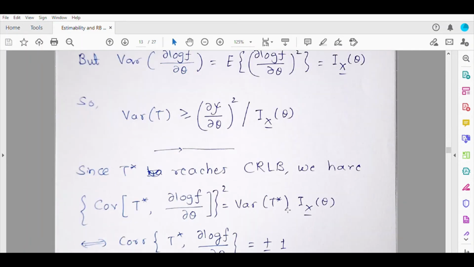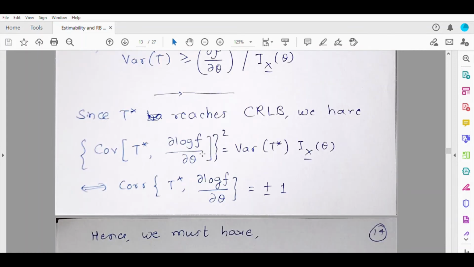Now suppose T star is an unbiased estimator and it reaches the Cramer-Rao lower bound. Then what will you have? The covariance between T star and ∂log f/∂θ, squared, will be the product of variances. So variance of T star and variance of ∂log f/∂θ, which is Ix(θ), you will have.